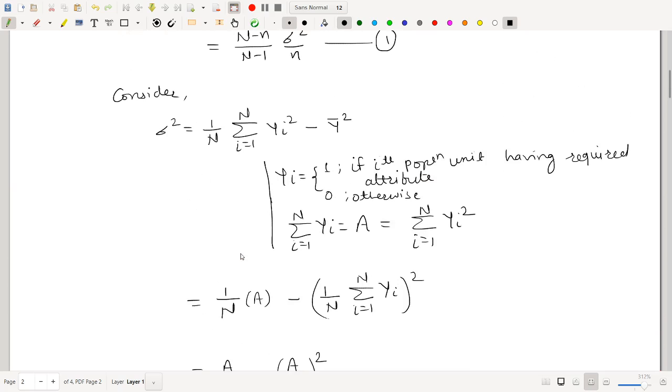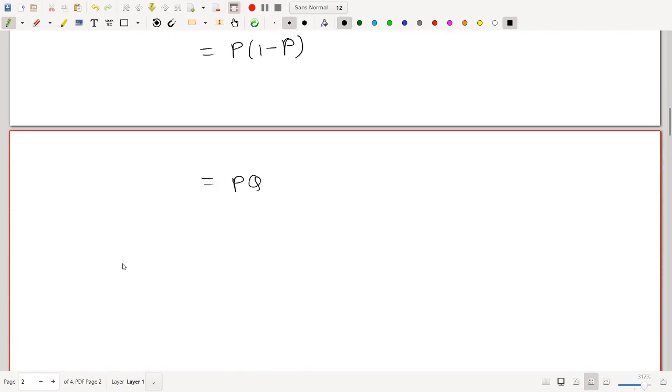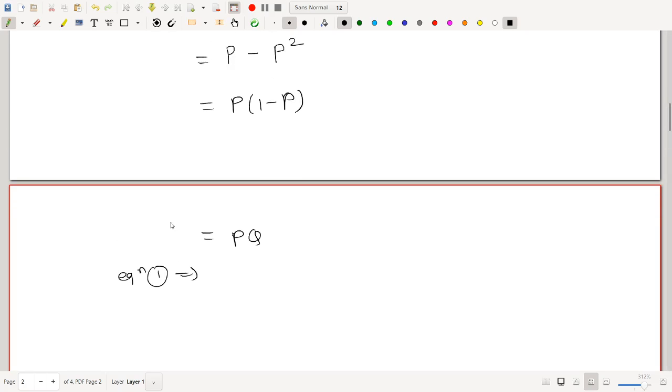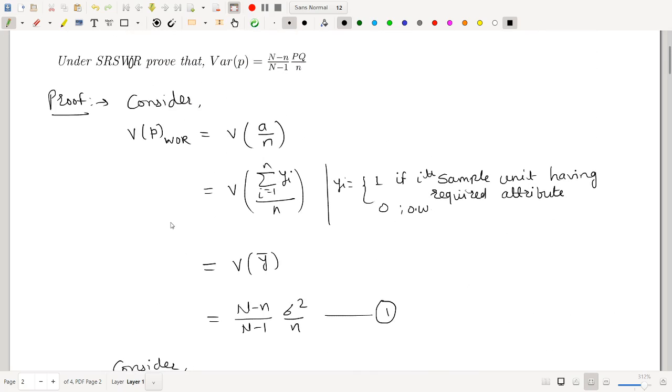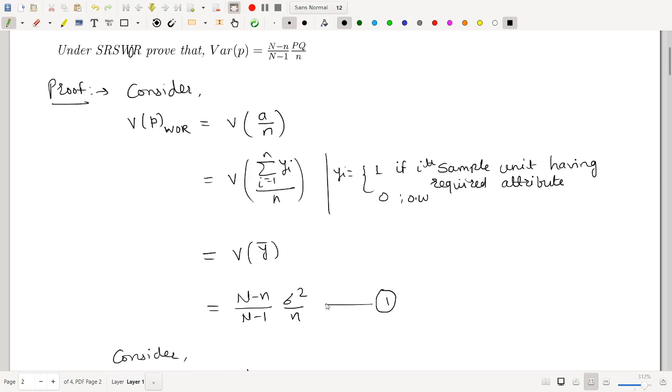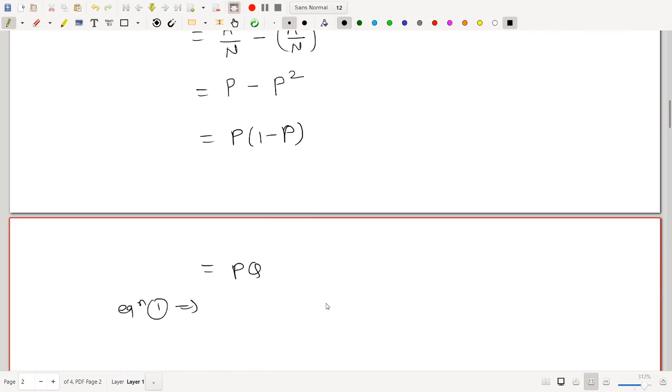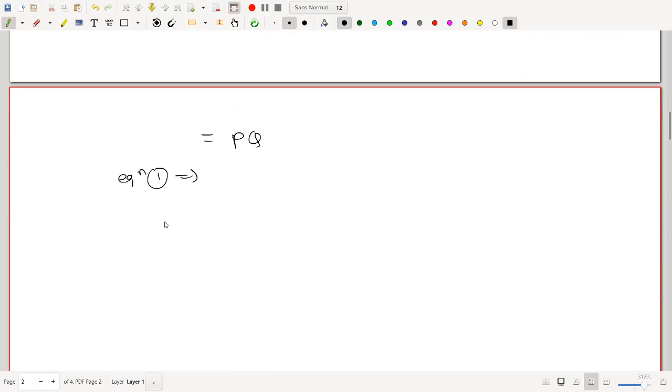Put it in equation number 1 and we will get the required answer. Equation number 1 is the variance of small p under WOR; put sigma square as PQ. So the variance of small p under WOR is capital N minus small n upon capital N minus 1, capital PQ upon small n.